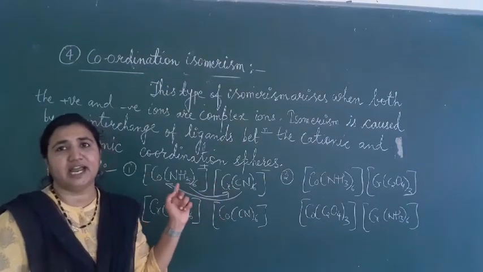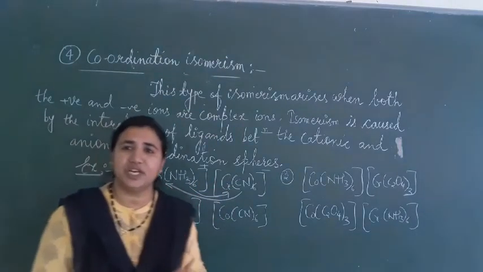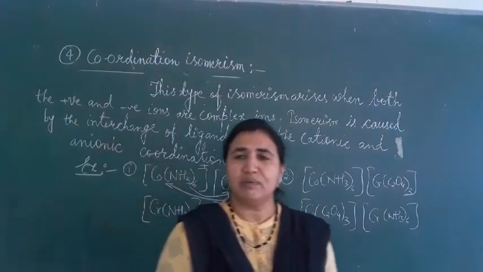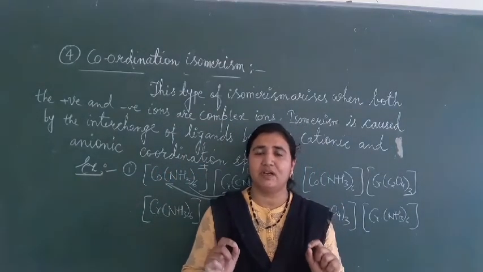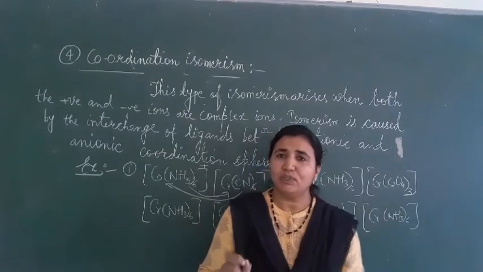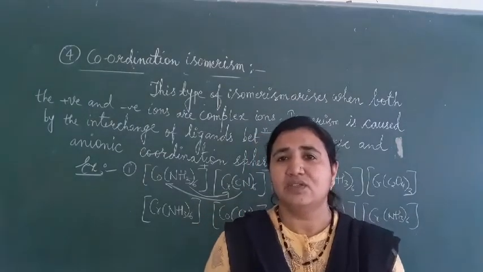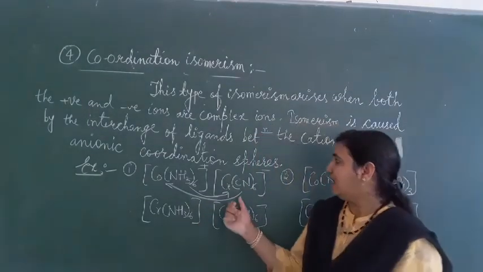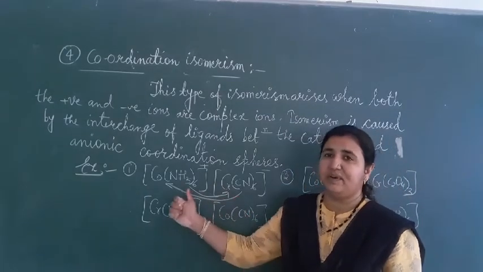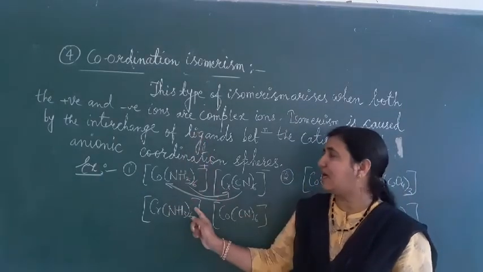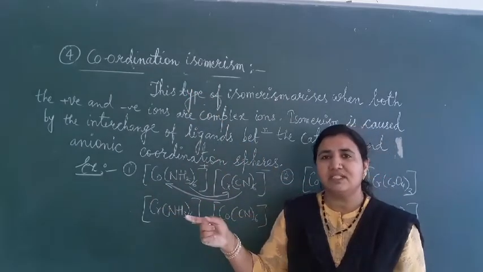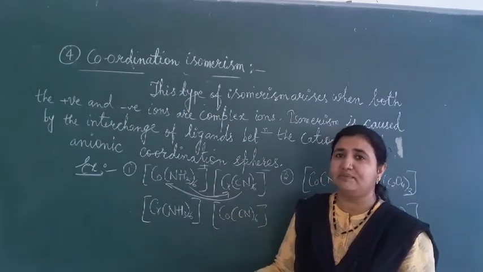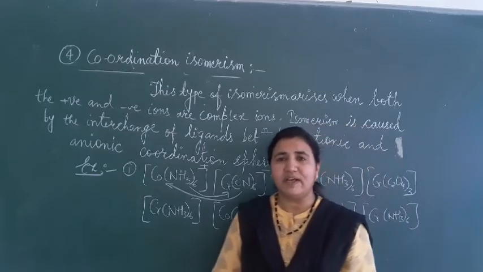If there is an interchange of ligands, it is coordination isomerism. Remember that for coordination isomerism, both the cation and the anion should be complex ions. Here the interchange of ligands takes place. Such isomers are called coordination isomers, and the whole phenomenon is called coordination isomerism. So these are the four types of isomerism.